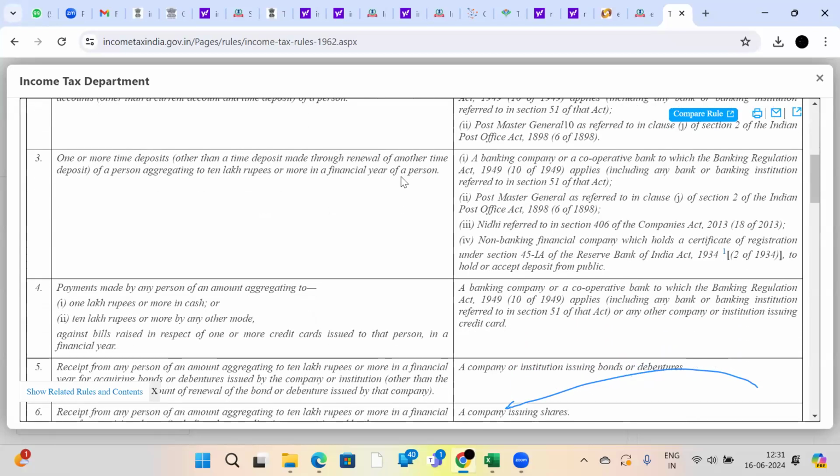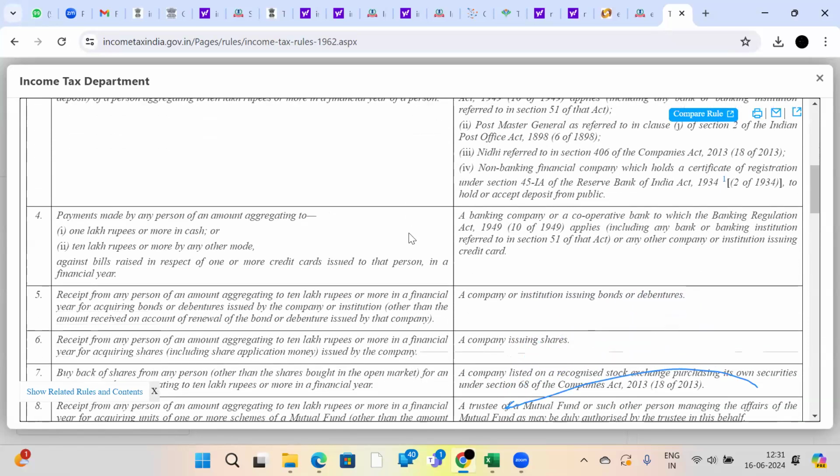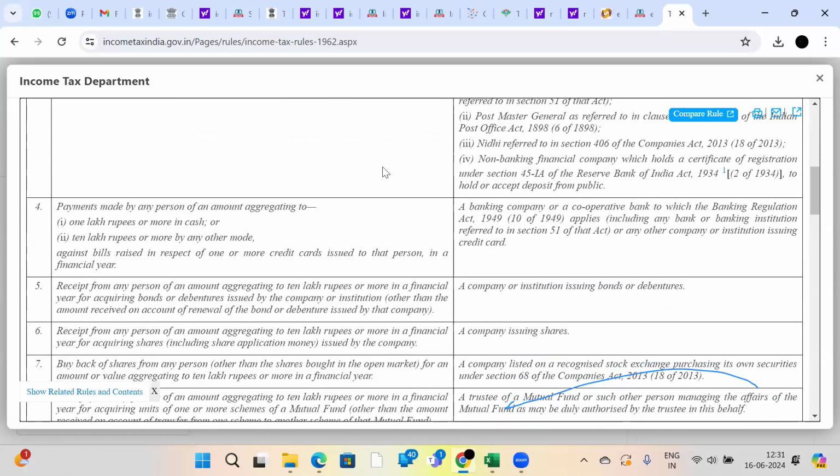See, one or more time deposits, or renewal of another time deposit. Time deposits means fixed deposits, recurring deposits. If you made 10 lakh rupees or more in a financial year, banks, cooperative banks, post offices, Nidhi companies, non-banking NBFCs also will inform.